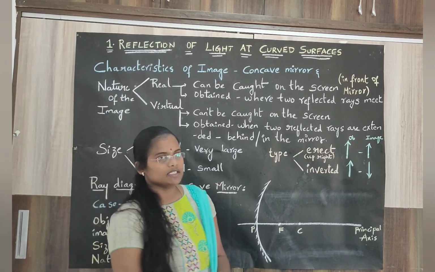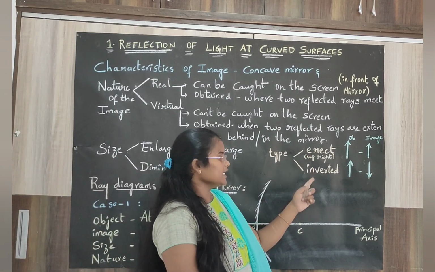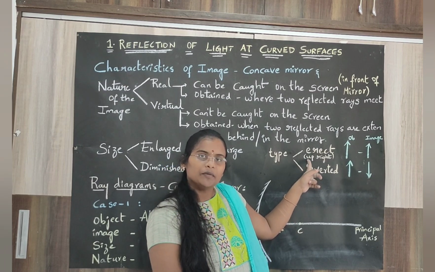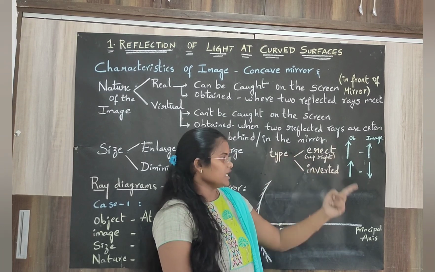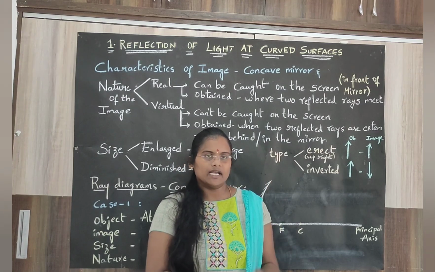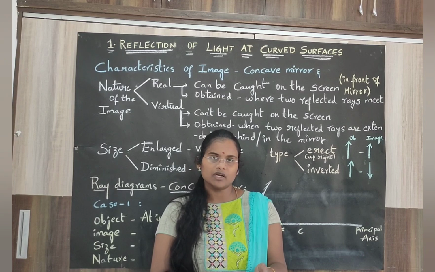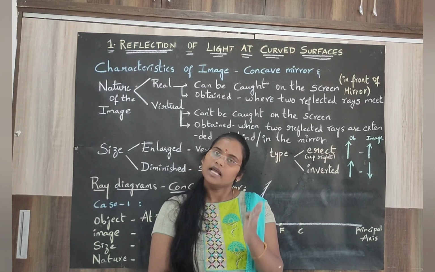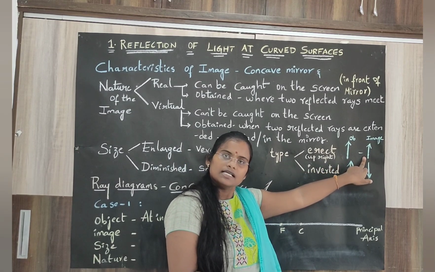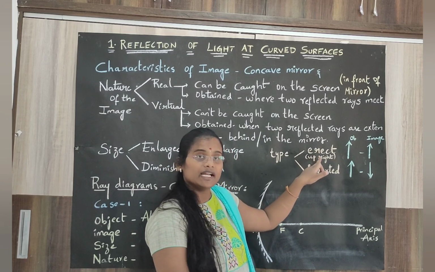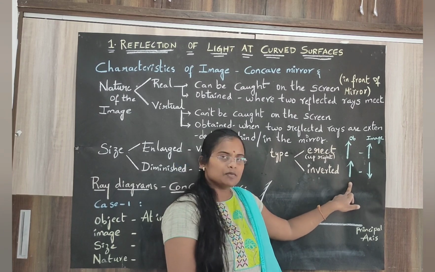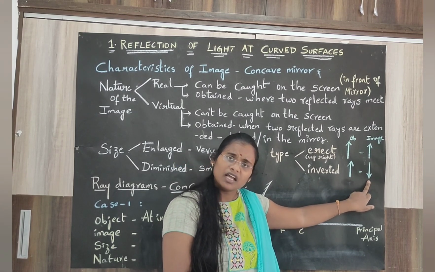And the type of the image: we have two types, erect and inverted. Erect is nothing but upright position. However the object is, the image will also be in the same way. When you look into the mirror, however you are standing, you will be in the same position inside the mirror also. So if the object is in this position, the image will also look the same in the case of an erect or upright image. And in the case of inverted, if the object is in this position, the image is reversed.